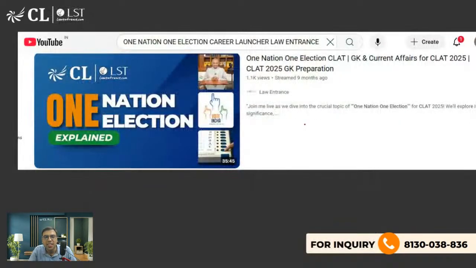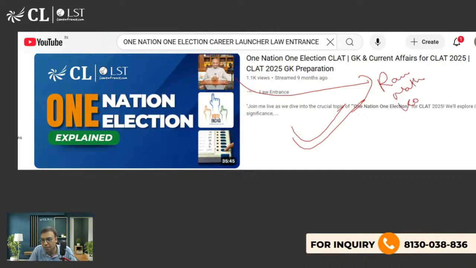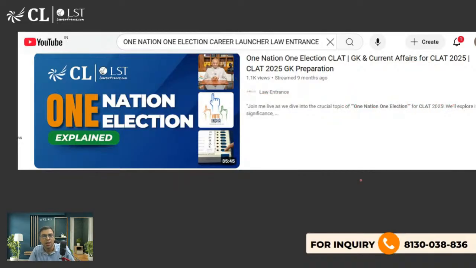So I've discussed this. If you are interested to know what one nation, one election is, there was a committee set up under the former President of India, Mr. Ram Nath Kovind. The Ram Nath Kovind Committee was set up in this regard. That is what you should be knowing about. I'm sure you must be aware of this.